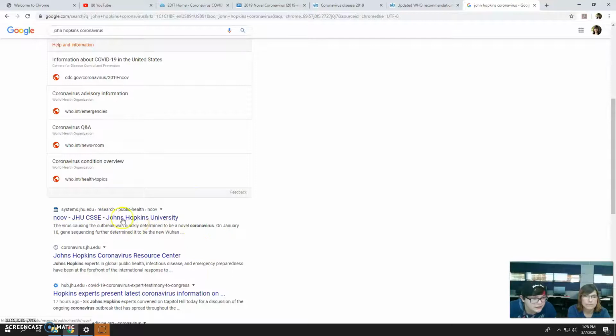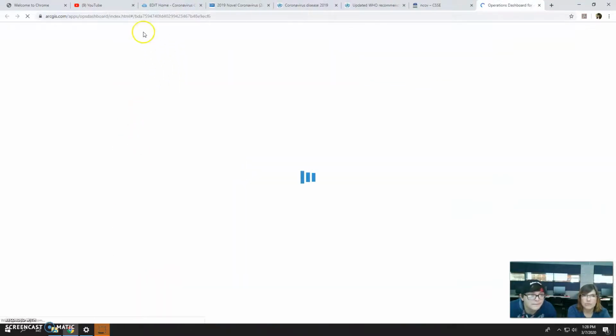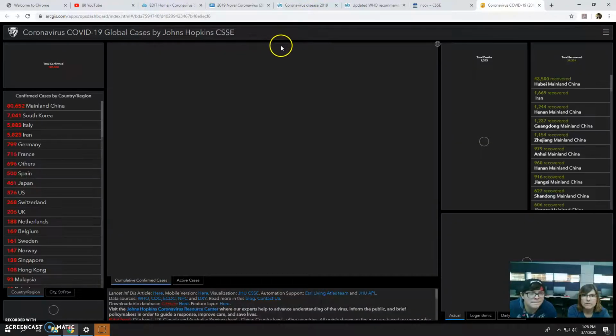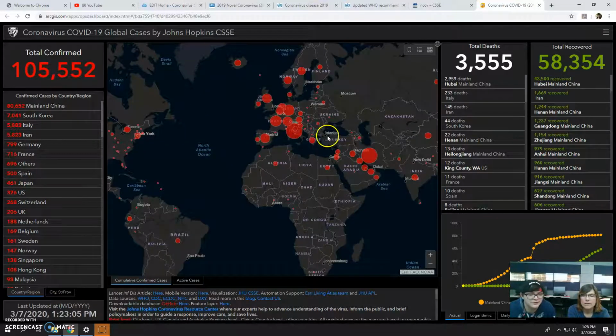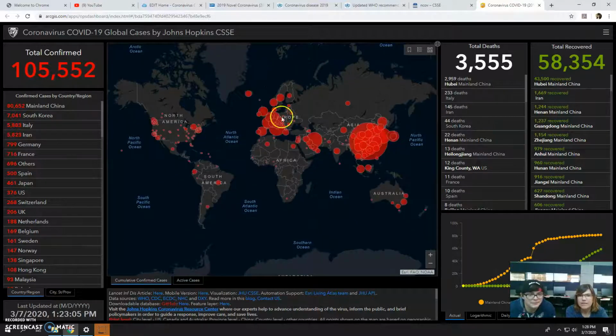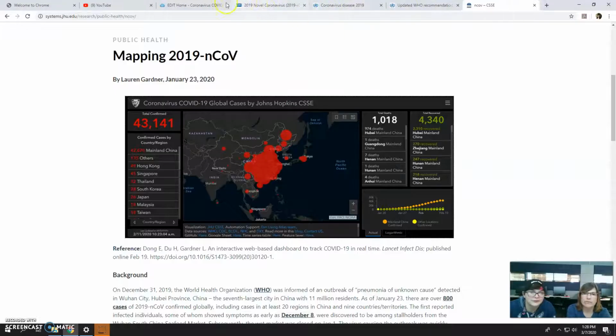Let's see, where is it? Is this it? Yes, right here. Oh, that's pretty cool. Look, now it shows every area in the world that's been affected by the coronavirus. See? It's a whole map. Disconcerting, isn't it? Look at North America. Yes. Well, let's go ahead and copy that and go back to our LibGuide.